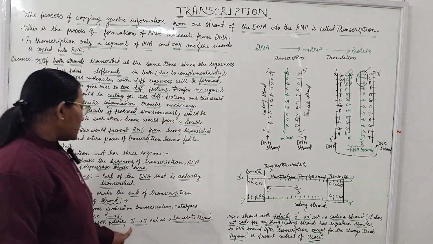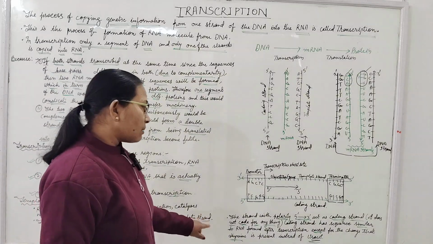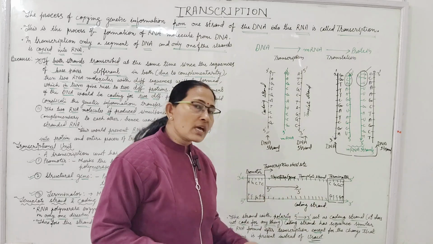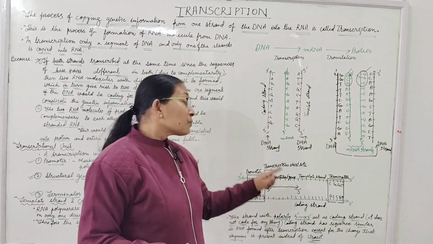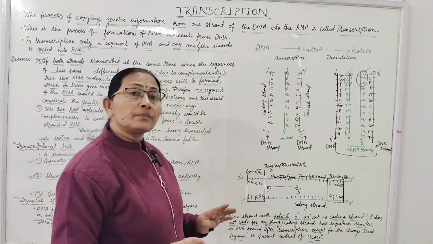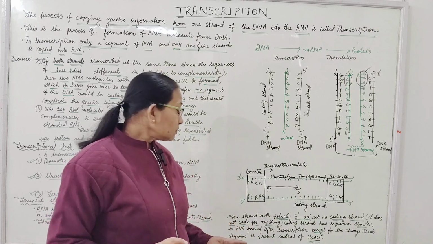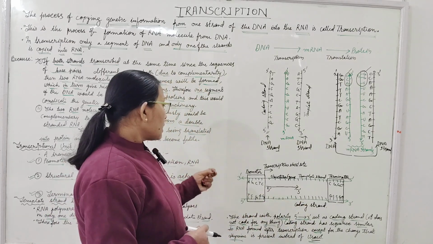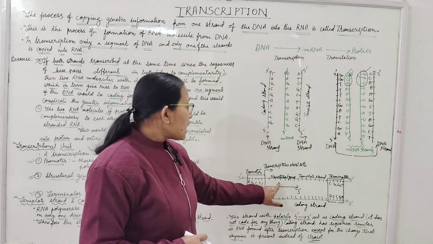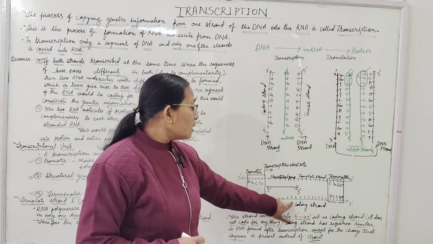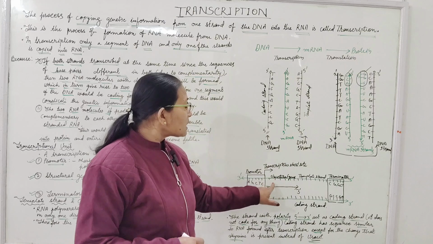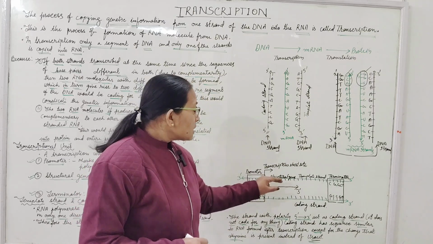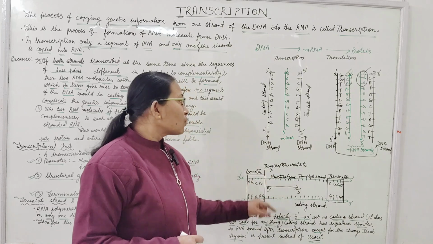Therefore, the strand with polarity 3' to 5' acts as the template strand, and the strand with polarity 5' to 3' is the coding strand. The coding strand does not code for anything. The coding strand has a sequence similar to the RNA strand. The sequence of base pairs of the coding strand will be the same as that on the RNA strand.